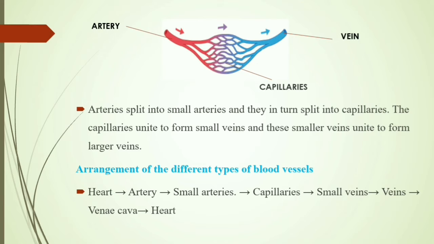Arteries divide to form small arteries. Small arteries divide to form capillaries. Capillaries unite to form smaller veins. Smaller veins unite to form larger veins. This flow chart indicates the flow of blood: heart, then artery, then small arteries, then capillaries, then small veins, then veins, and finally the heart.